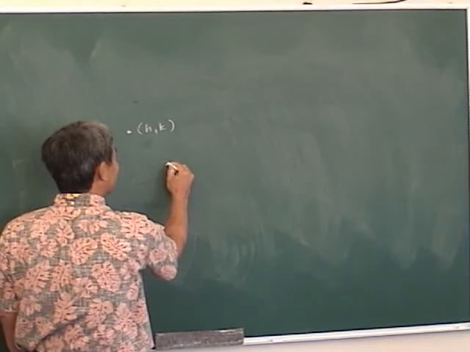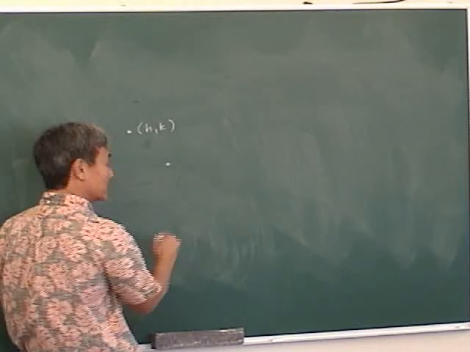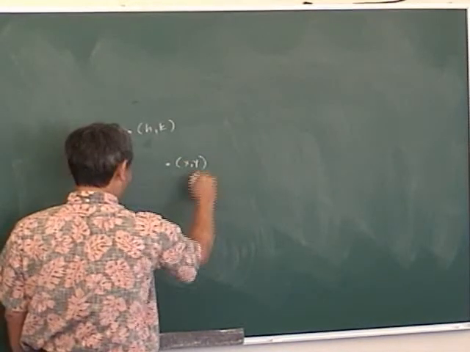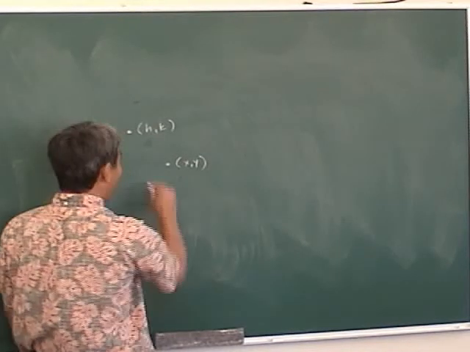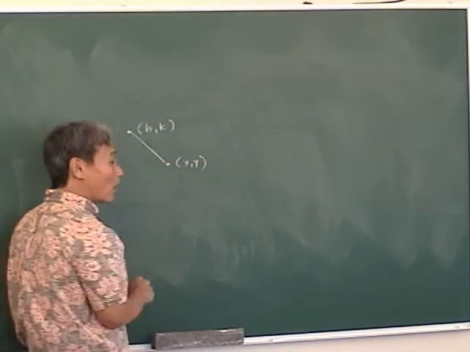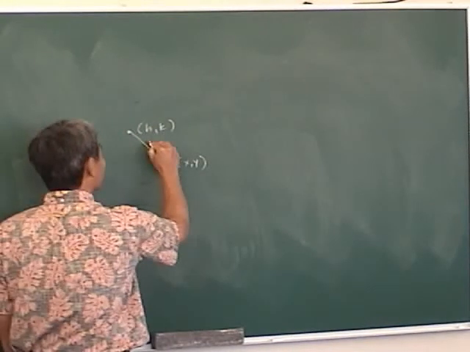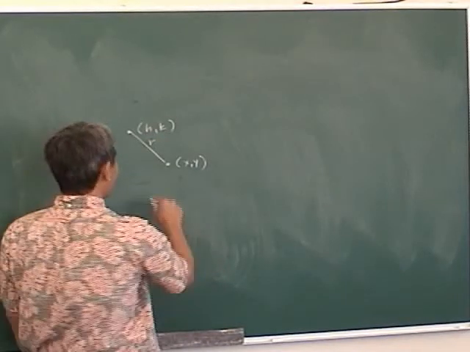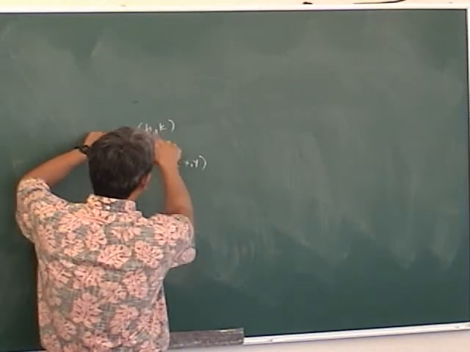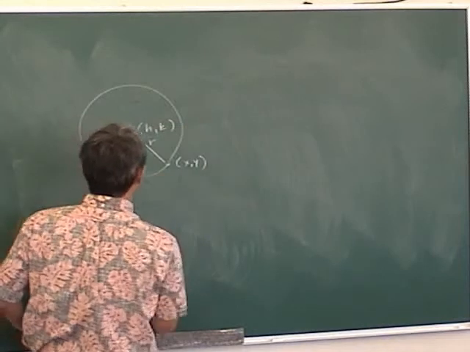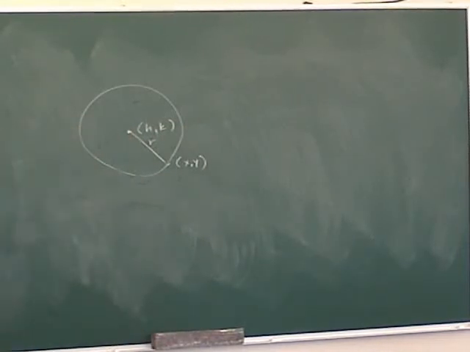Here's a representative point. How do I label that? X, Y. No, just X, Y. And we want this distance to always be R, because that's the radius of the circle, right? The set of points that are R units from this point is a circle. Now, how do we get the equation? How do we derive the equation of the circle?